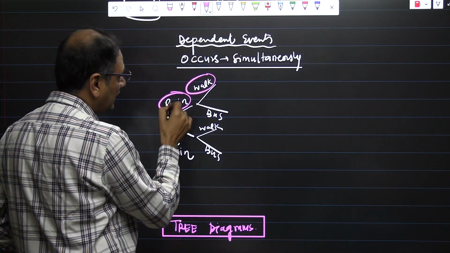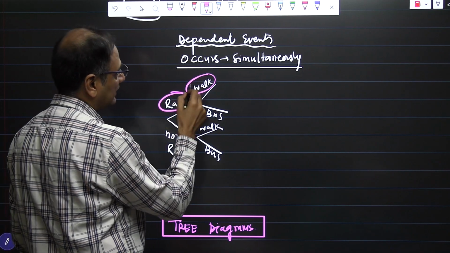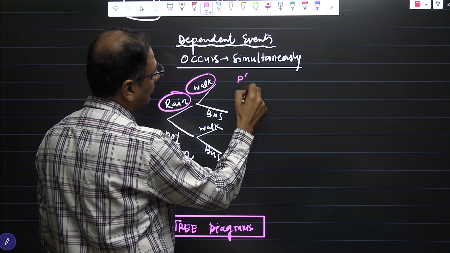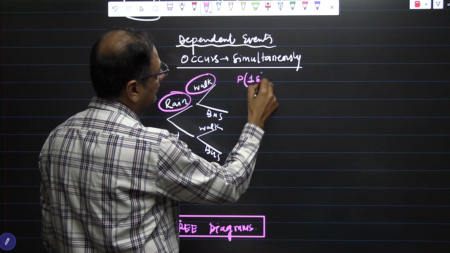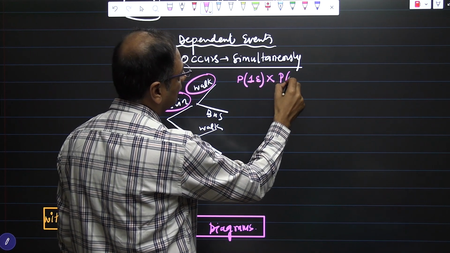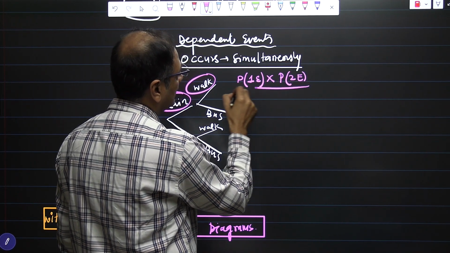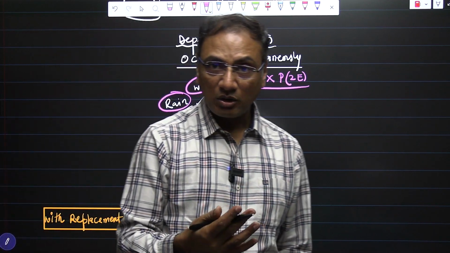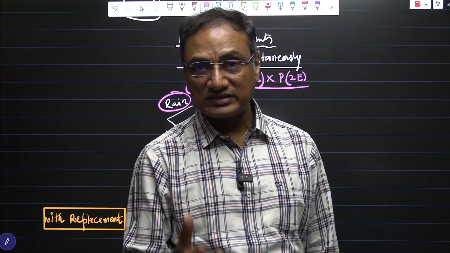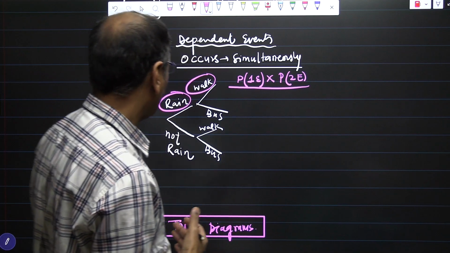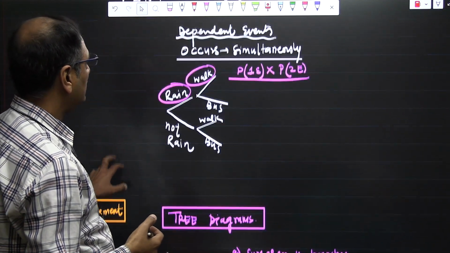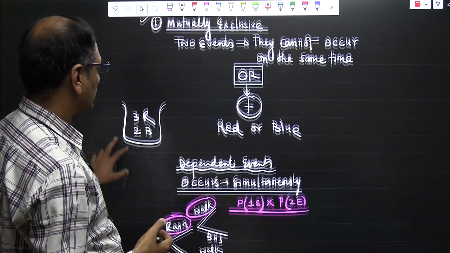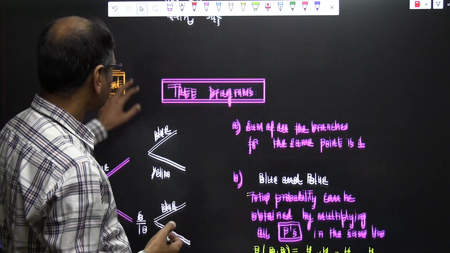When both the cases are happening simultaneously, then what do we do? Probability of the first event times probability of the second event. That is a theoretical way of dealing with the problem. In the further problems we will be discussing problems which will give you an insight into how to deal with it. Okay, so mutually exclusive and dependent events.